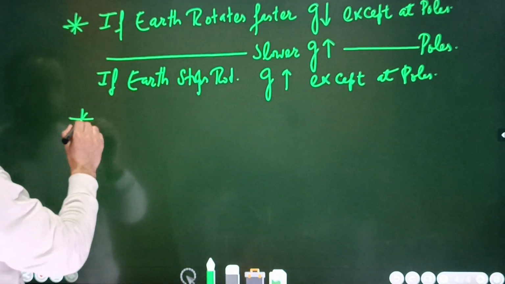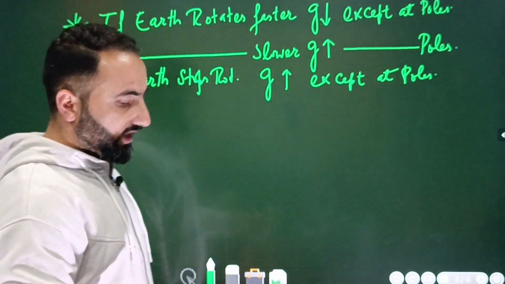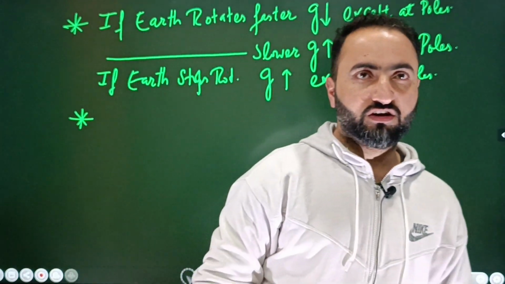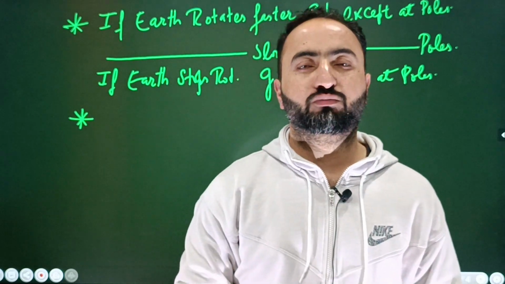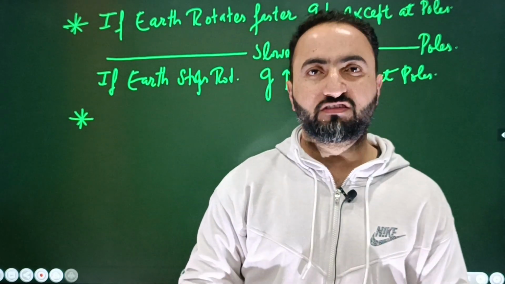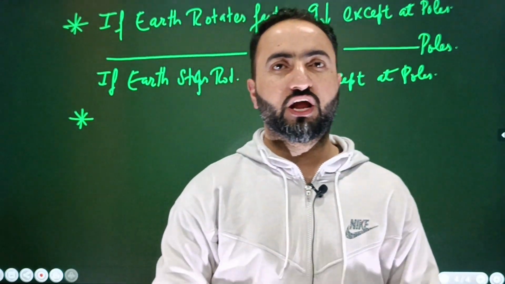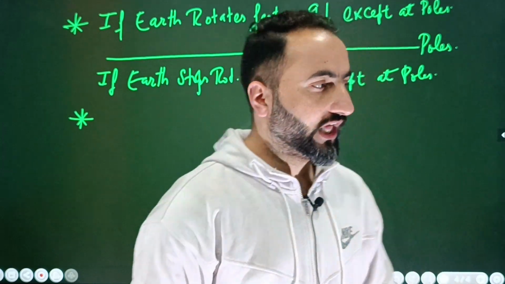Point number second is this. ये question बेटा every now and then this question is asked, ठीक है ना बेटा? Again and again this question is asked, and that's like this: if a person moves from equator to poles or vice versa, that's from poles to equator, what happens to the acceleration due to gravity? ठीक है ना बेटा?